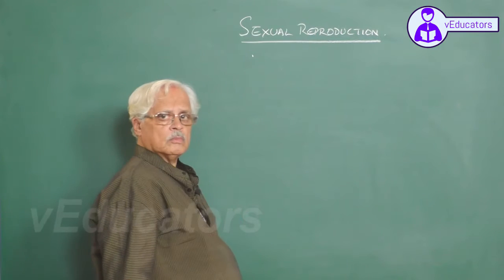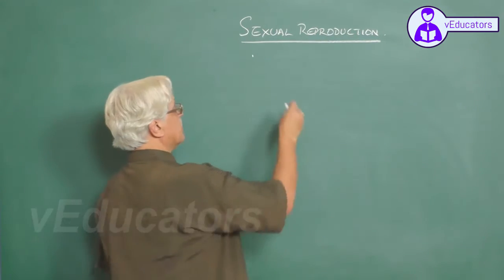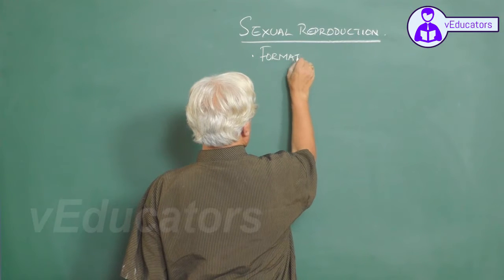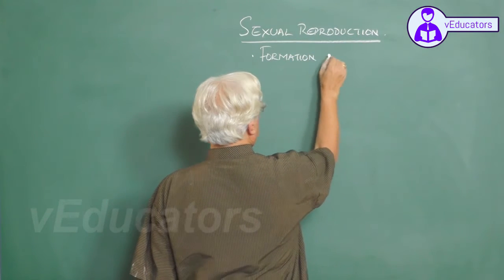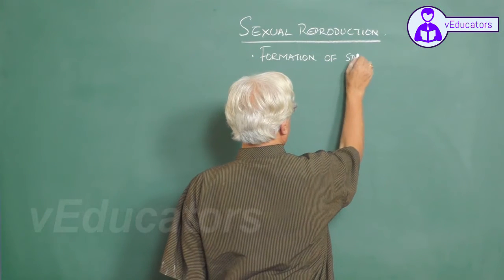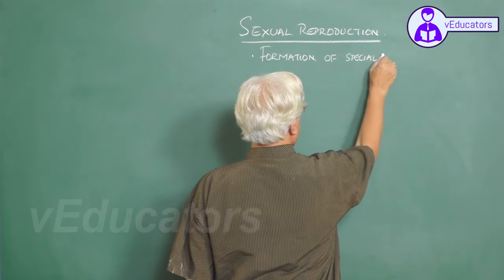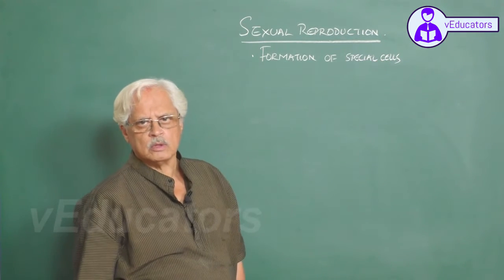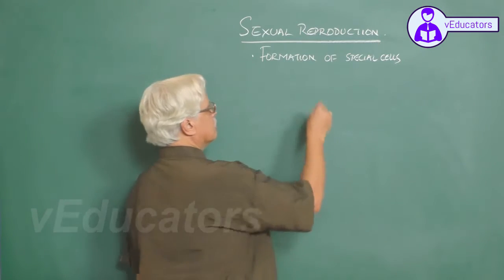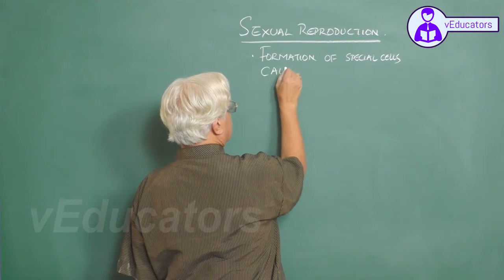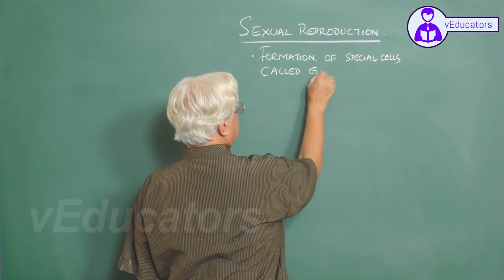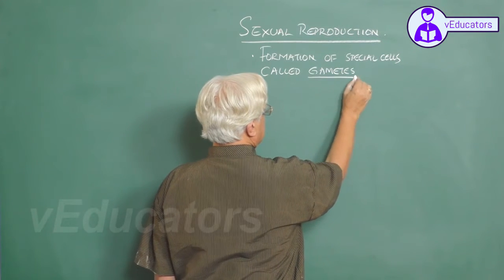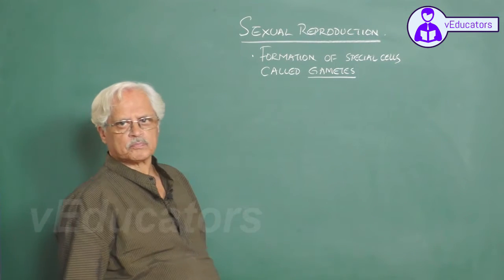One is there is formation of special cells, and these special cells are called gametes.